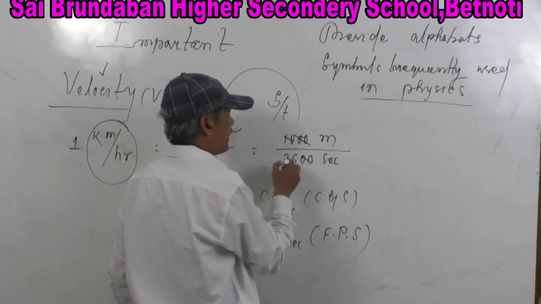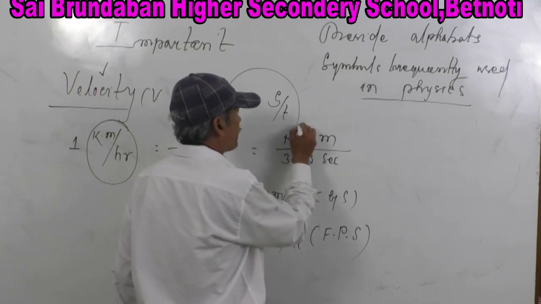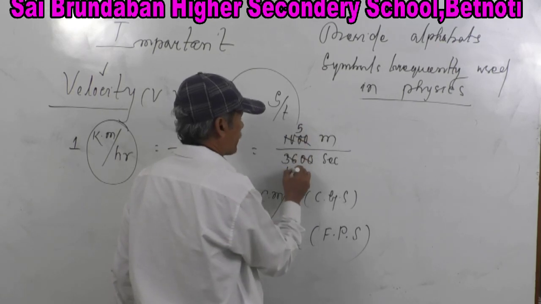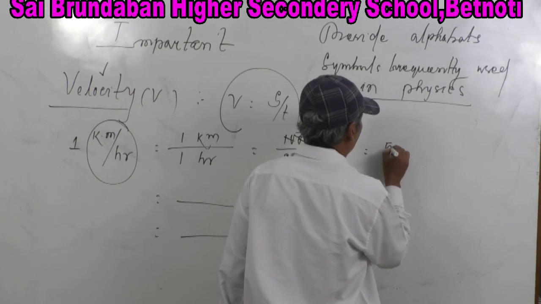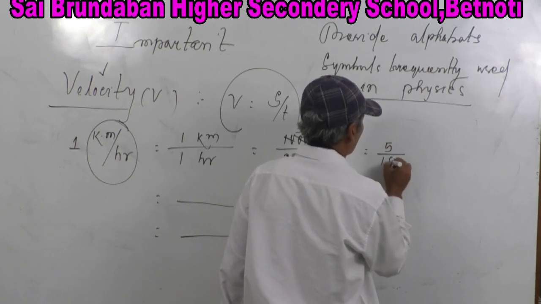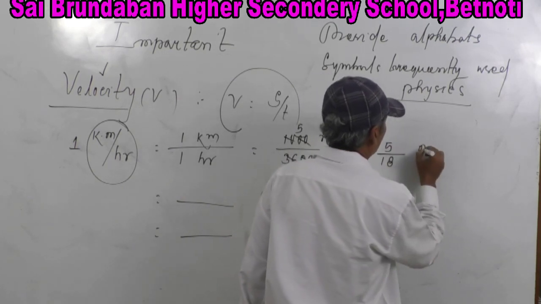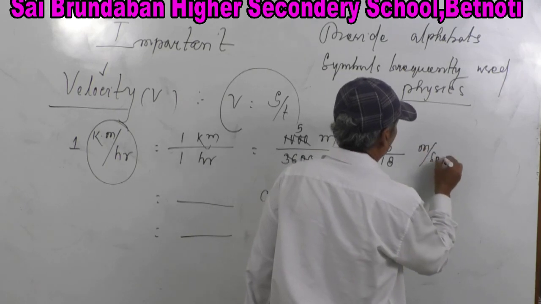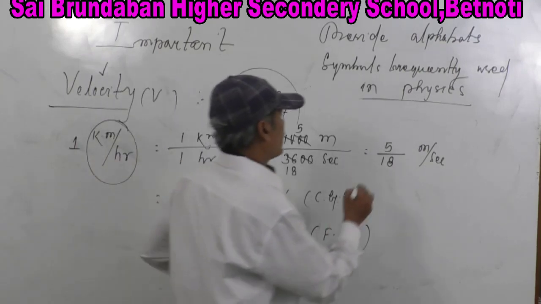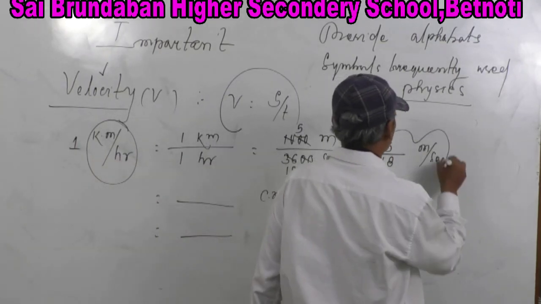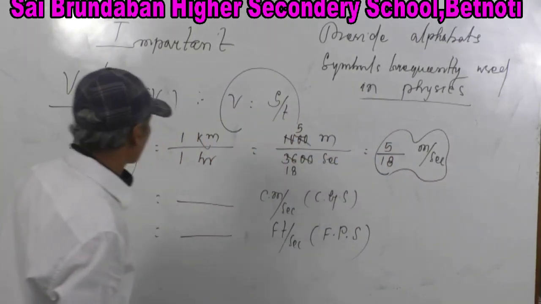Now divided by 2, then it is 5 by 18. So I can write this is 5 by 18 meter per second. Very simple. Always remember, 1 kilometer per hour is 5 by 18 meter per second.